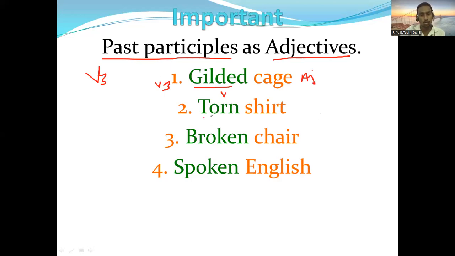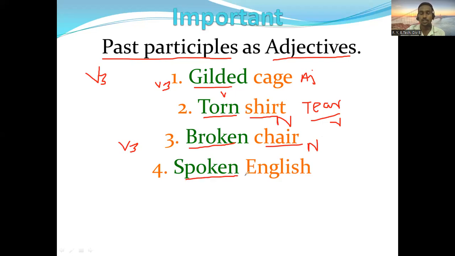The next, torn shirt. Torn is of tear. Tear is the verb, first form, tear, torn, torn. So torn shirt, past participle used as an adjective. Shirt is a noun here, torn is an adjective here. The next is broken chair. Break, broke, broken, that we know. So broken is V3. Here it is describing the noun chair. So broken chair, past participle used as an adjective.